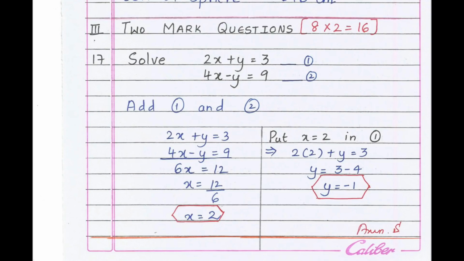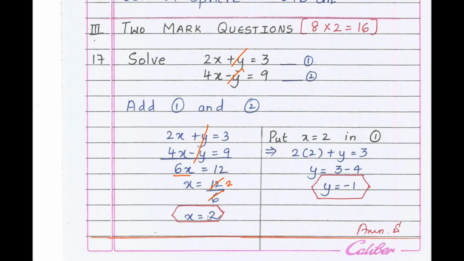Solve 2x plus y equals 3 and 4x minus y equals 9. So I'll add using elimination method. Directly I'll add equation 1 and 2 because we can easily cancel plus y and minus y. Therefore I'll add equation 1 and 2. 2x plus y equals 3, 4x minus y equals 9, plus y minus y cancelled. 2x plus 4x is 6x, 3 plus 9 equals 12, x equals 12 by 6, 6 twos are 12, therefore x equals 2.